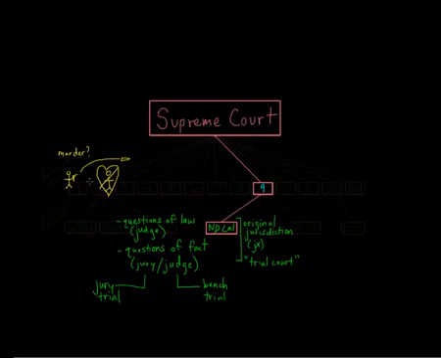Did that actually happen? On the other hand, just knowing the facts and not knowing the law isn't enough either. So let's say we know that the person in our example did shoot a gun at the other person, and we might know that the person did die of a heart attack and that the heart attack was caused by the fright of the gunshot. But we need to know whether the law would even consider that to be murder before we can say that this person has committed murder. So we need both. We need to answer both the questions of law and the questions of fact. And that's what the trial court does. And in the federal court system, the trial court is the district court.